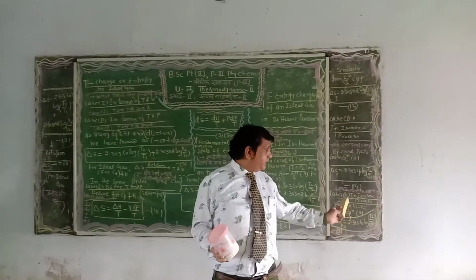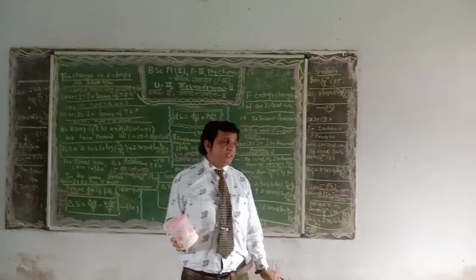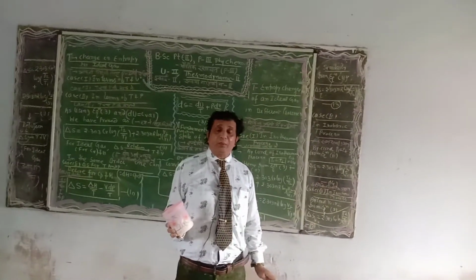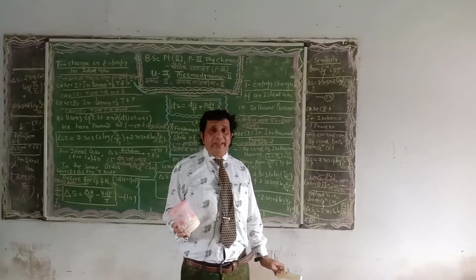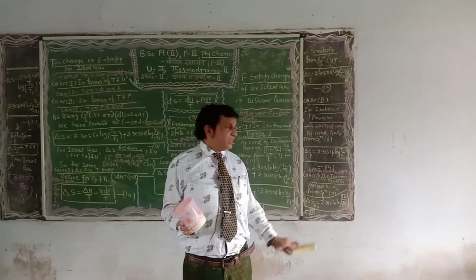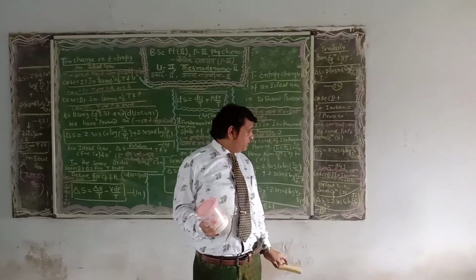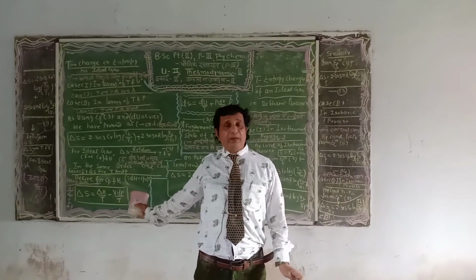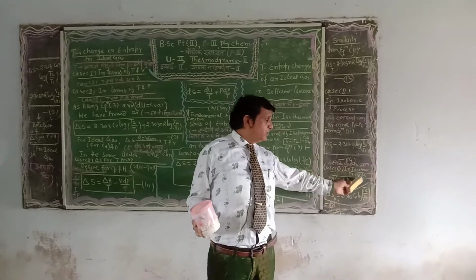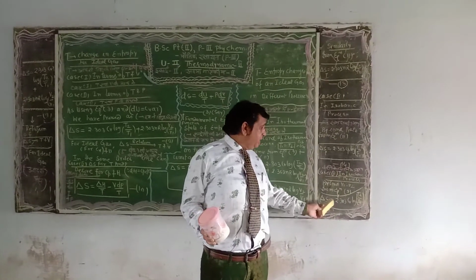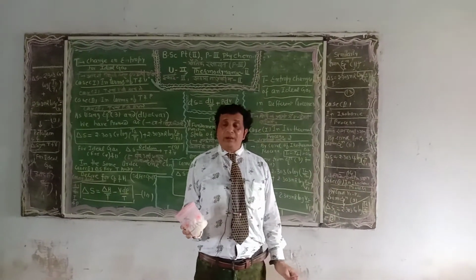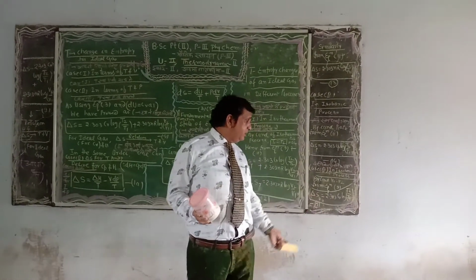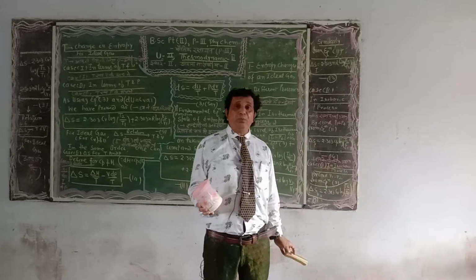Next, we discuss case 3, an isochoric process. By definition, an isochoric process is a process which occurs at constant volume. From equation number 9, we substitute V1 equal to V2, and the change in entropy is converted into del S_V is equal to 2.303 C_V log T2 upon T1.